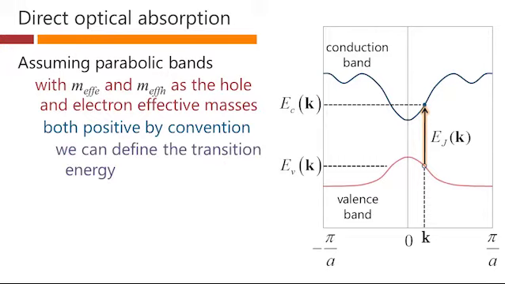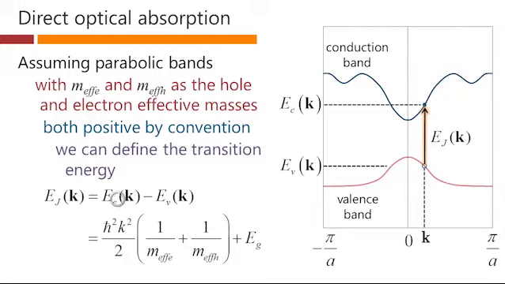And hence we can define the transition energy, this separation between EC of k and EV of k, as the band gap energy, that's this separation energy between the middles of these bands, plus these two portions of energy here. One of them is h bar squared k squared over 2 times the electron effective mass. The other is h bar squared k squared over 2 times the hole effective mass, considered here as a positive quantity. And these will add up to give us this total transition energy, EJ.